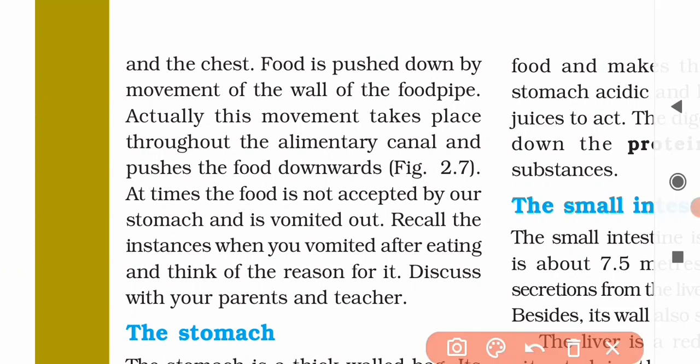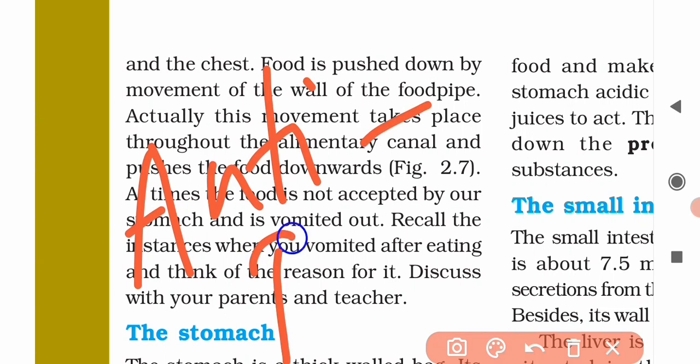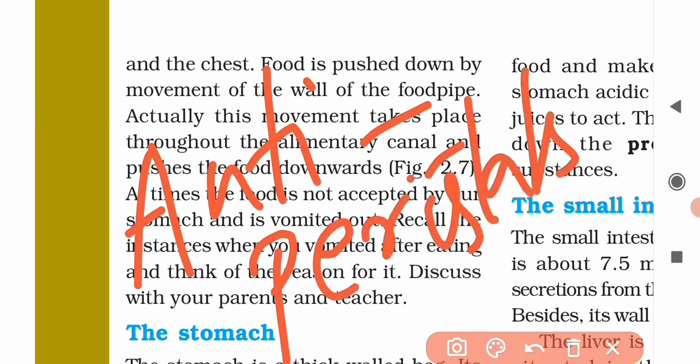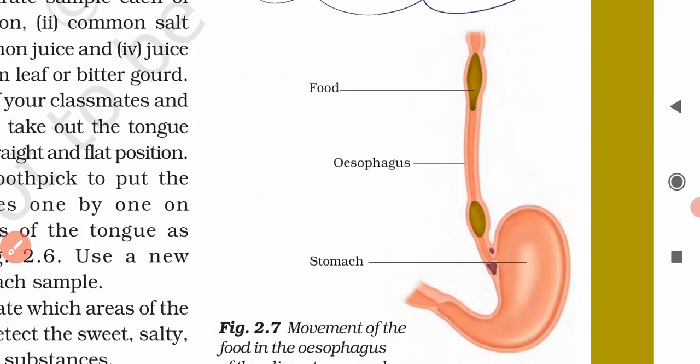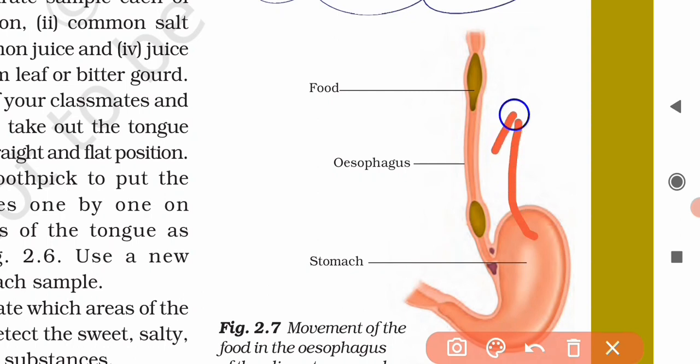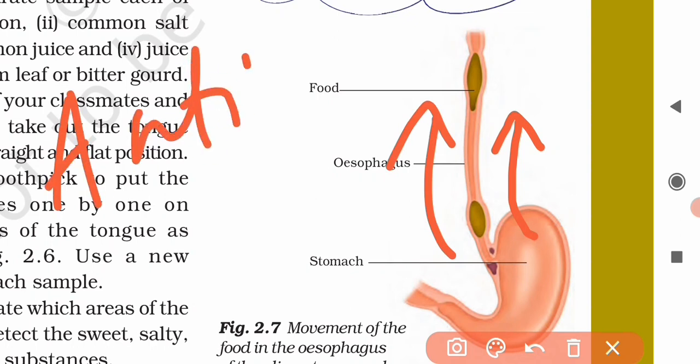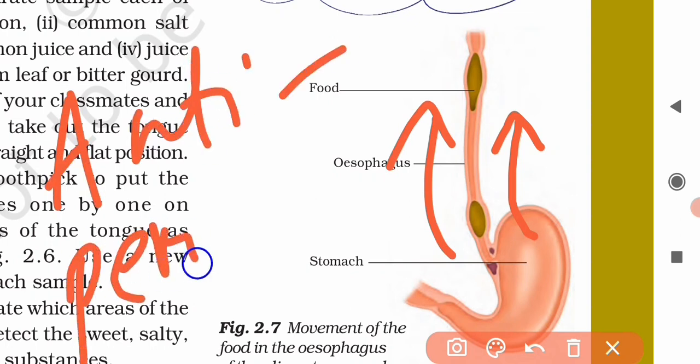So during vomiting the food is not accepted by the stomach, so the food will be moved in the opposite direction, and that movement is known as antiperistalsis.